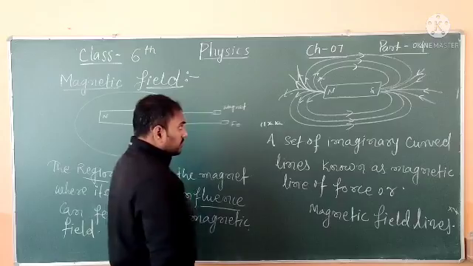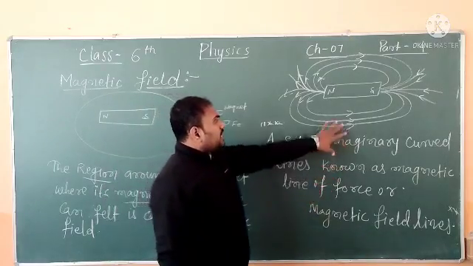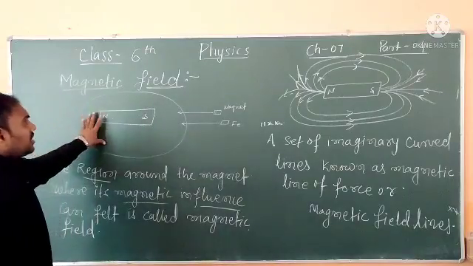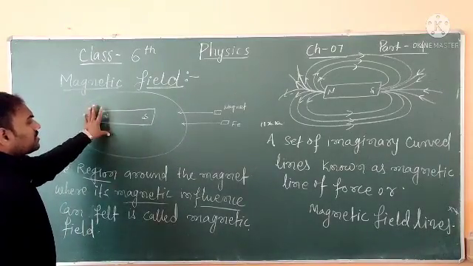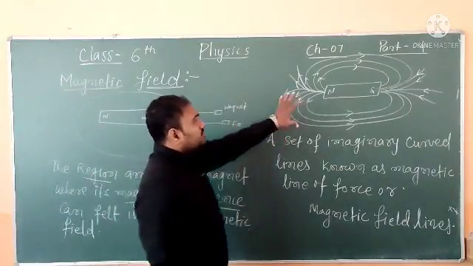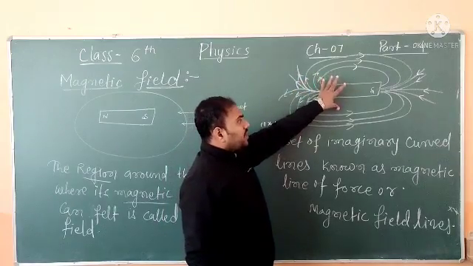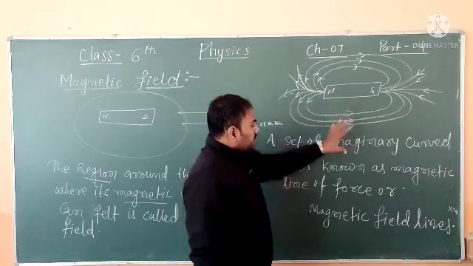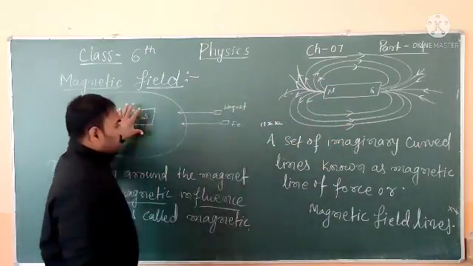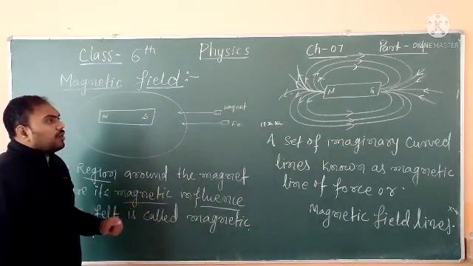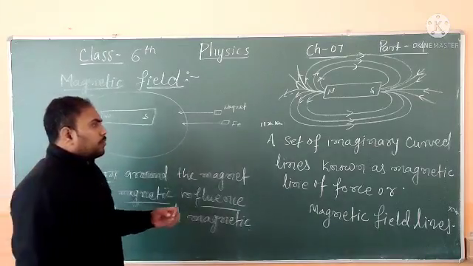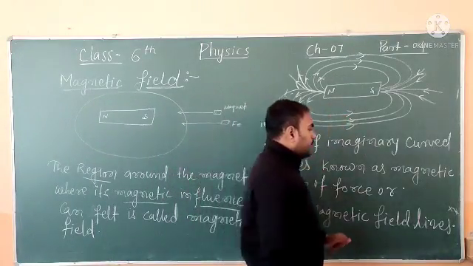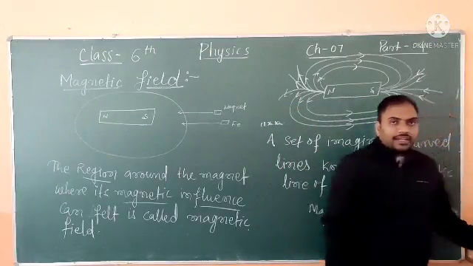So these are the fields, the space or region, and this region consists of an imaginary set of curved lines. Now I am moving to the properties of magnetic field lines.